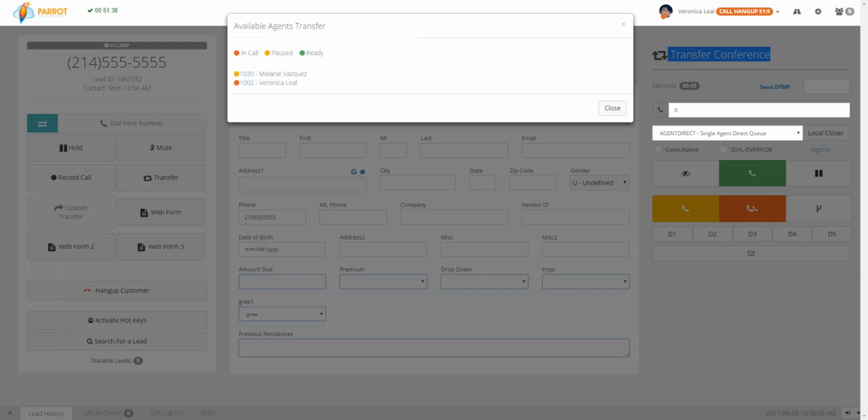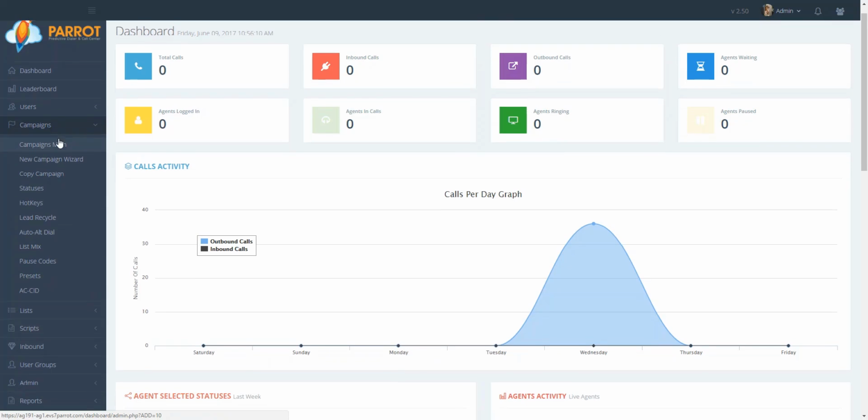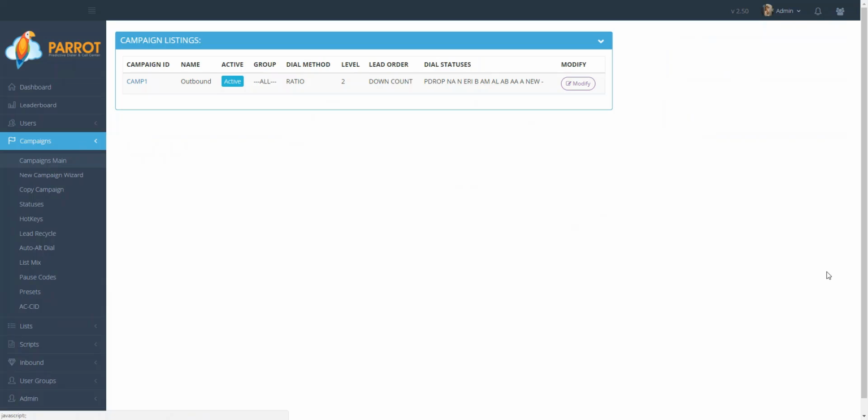To set up this feature, go to the Manager portal. In the main menu, click Campaigns, Campaigns Main. Choose the campaign that you would like to set up this feature and click Modify.